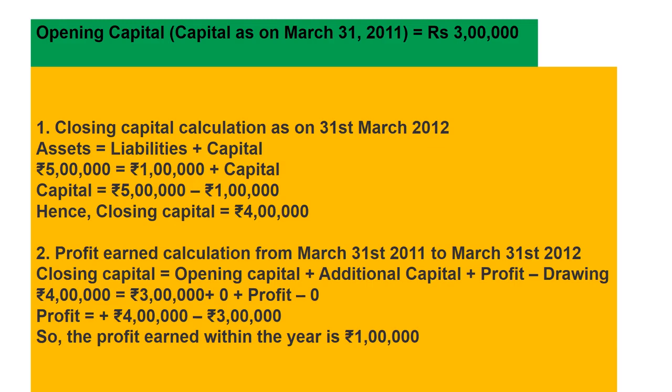Opening capital is given in the question. Additional capital is 0 because it is not given. Profit we have to calculate, that's why we will write profit only, and minus drawings. Drawings are also not given, that's why it is 0. So profit is equal to 1 lakh. That means closing capital minus opening capital. Understood this question?